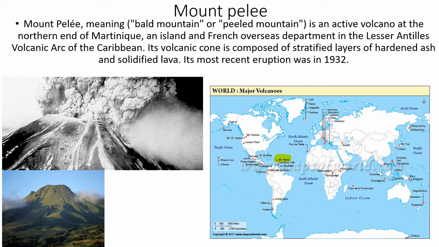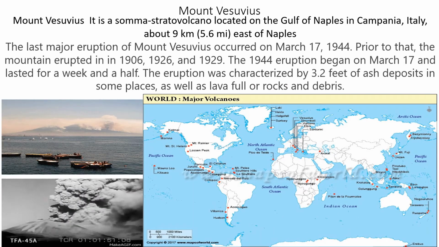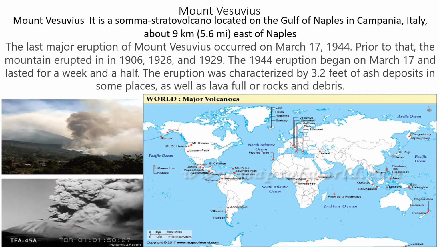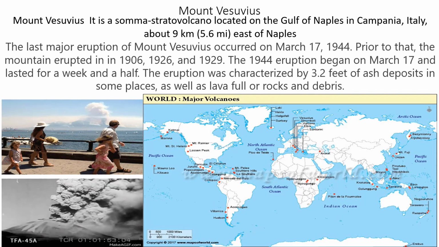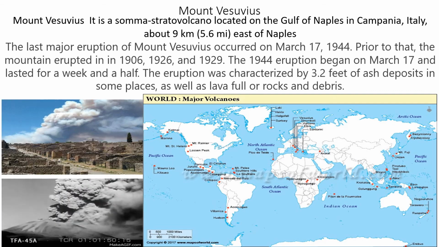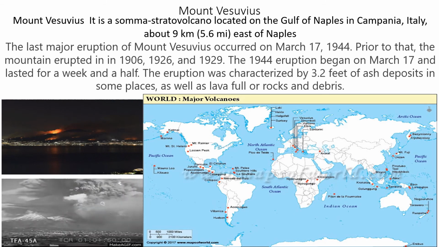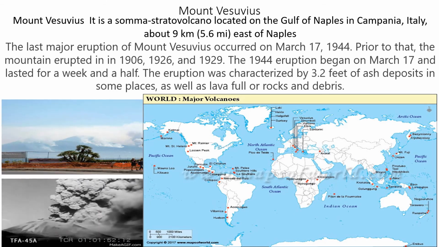Its volcanic cone is composed of stratified layers of hardened ash and solidified lava. Some lava doesn't come out, I told you, no? So it is still there. Now let us go for the third one. Mount Vesuvius. It is a somma-stratovolcano located in the Gulf of Naples in Campania, Italy, about 9 kilometers east of Naples. Now let us see where this one is. Where is this?